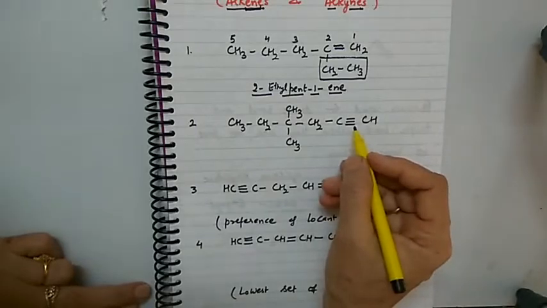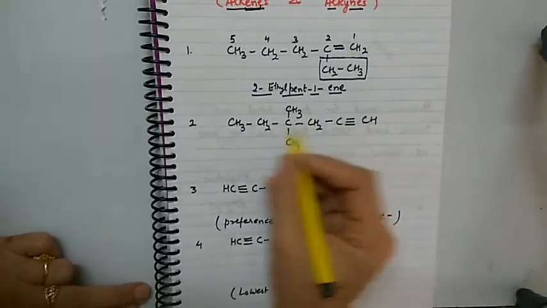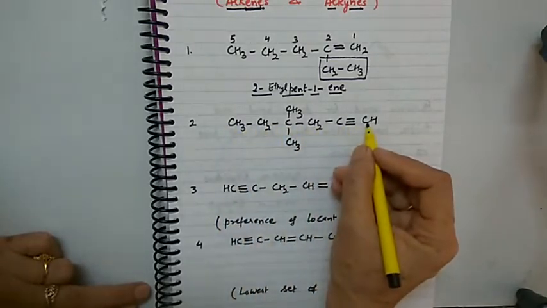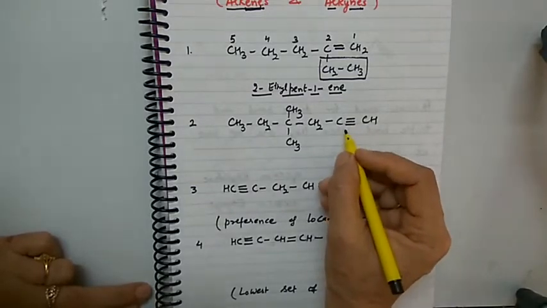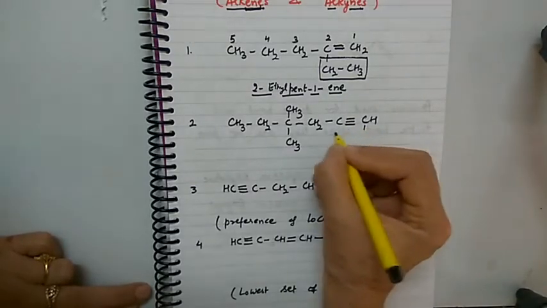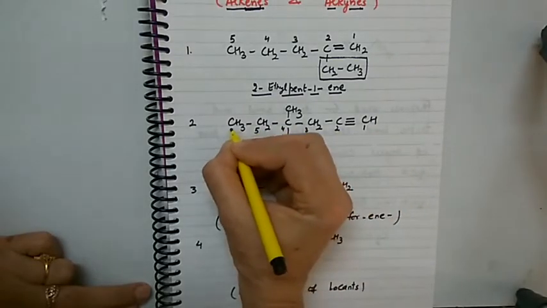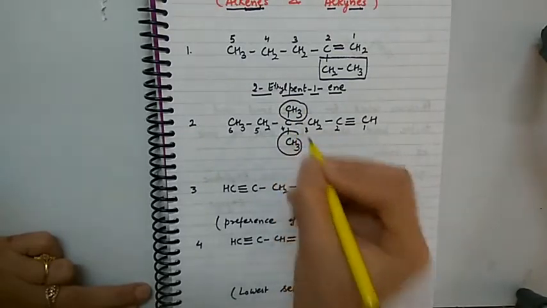Here there is triple bond present, means it is a derivative of alkyne. Select the longest chain. So this is the longest chain containing 6 carbon atoms, and we have to number the chain from the side triple bond gets a lower number, so numbering will be 1 2 3 4 5 and 6. So these two will be substituents present at position 4.